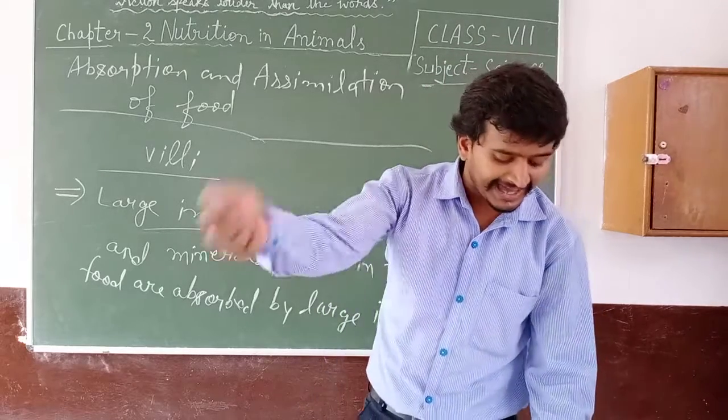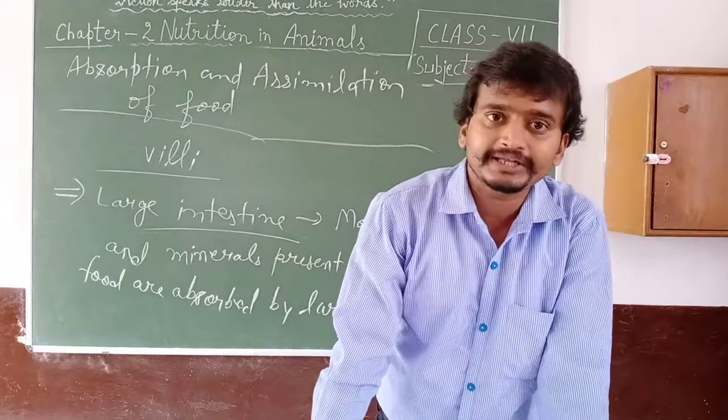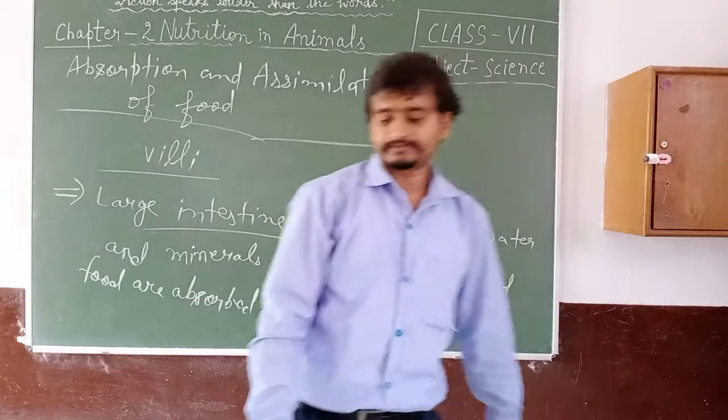Now, next we will discuss digestion in grass-eating animals.